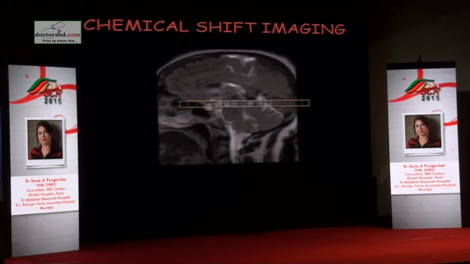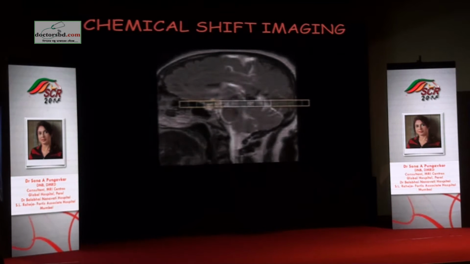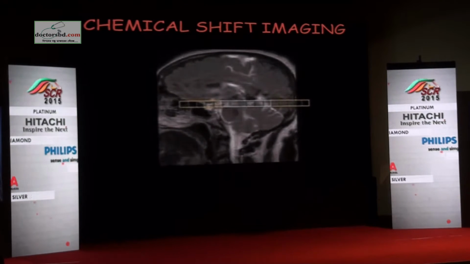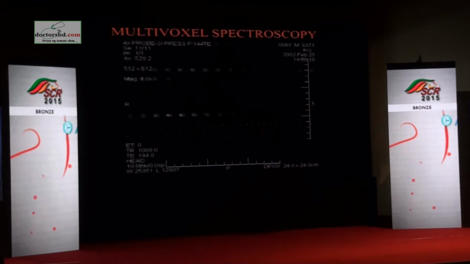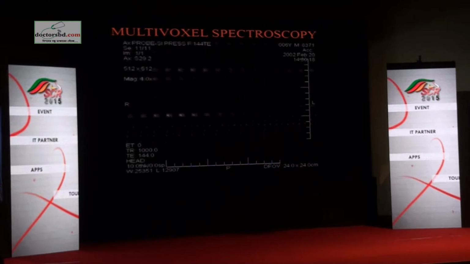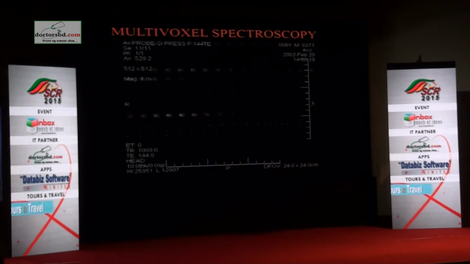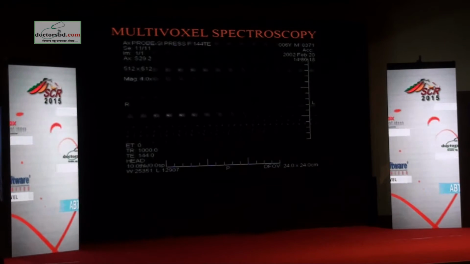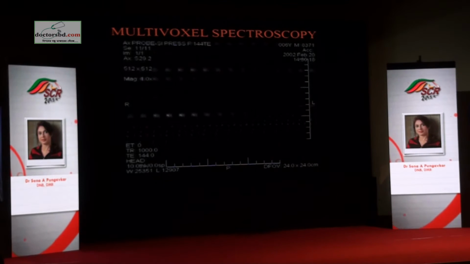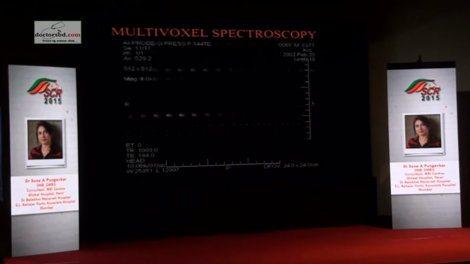In 3D, what happens is there are several slabs, so if you have a large tumor which is going from top to bottom of the brain, then you will add another slab like this. So you can interchange the slabs where you want to do post-processing, so you have data from the entire lesion. But again, it costs you more time. It is just like repeating these 2D CSI 3 or 4 times. But I think what is best is you take the center of the lesion where there are solid components and necrotic components and a good thick wall, and assess only at one localization.